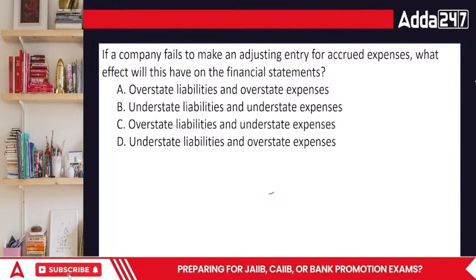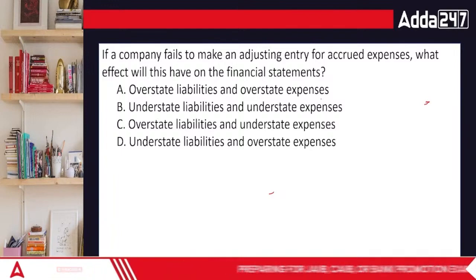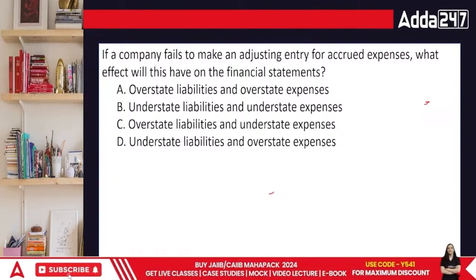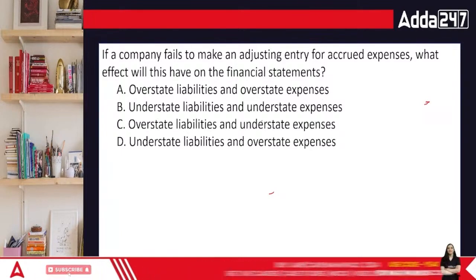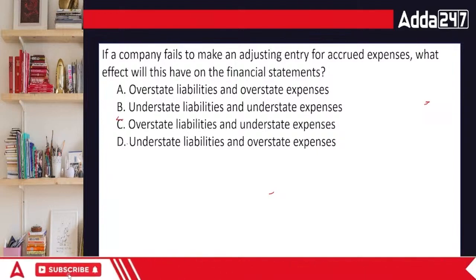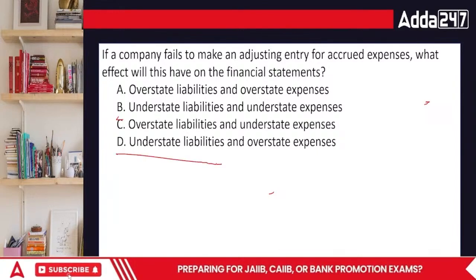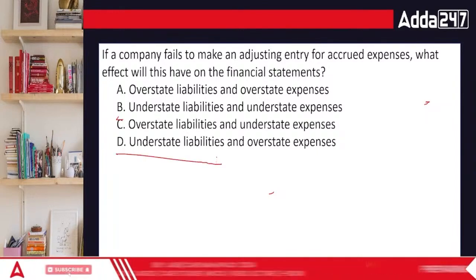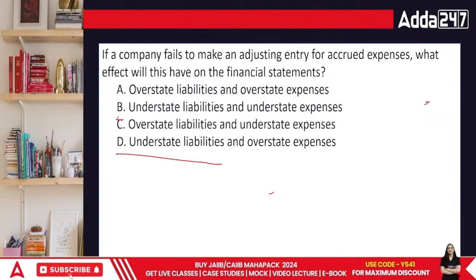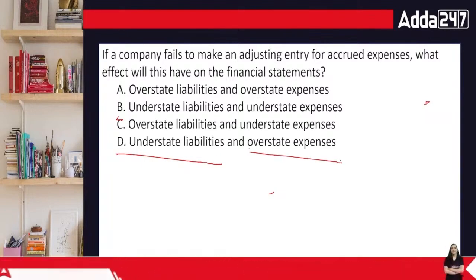It will have a stronger impact because now the expenses are basically not recorded and your liabilities are also not recorded. So in this case, you are actually understating your liability. You haven't noted down the liability. Hai na? And overstate.